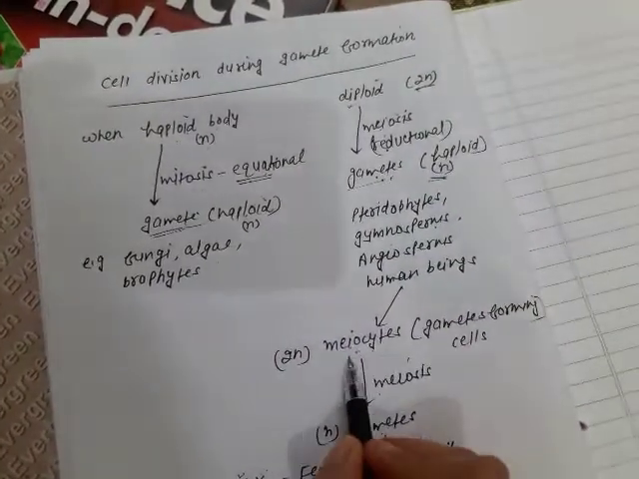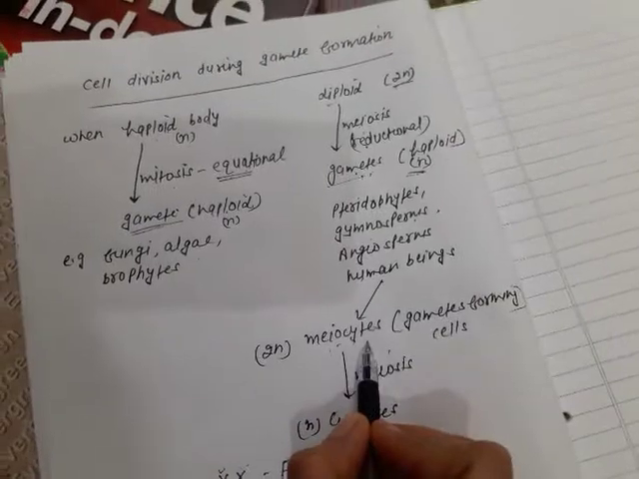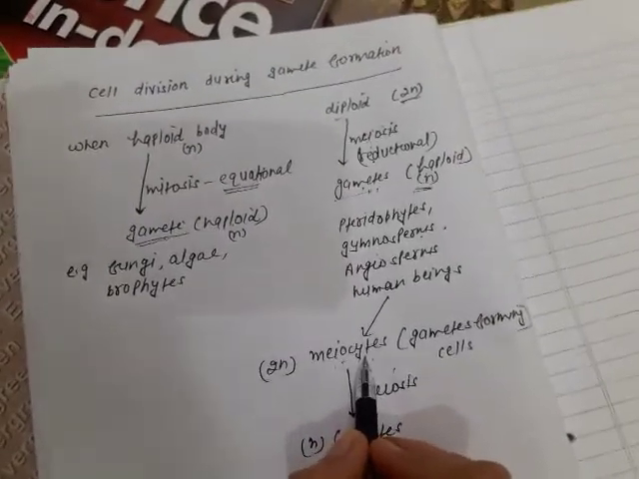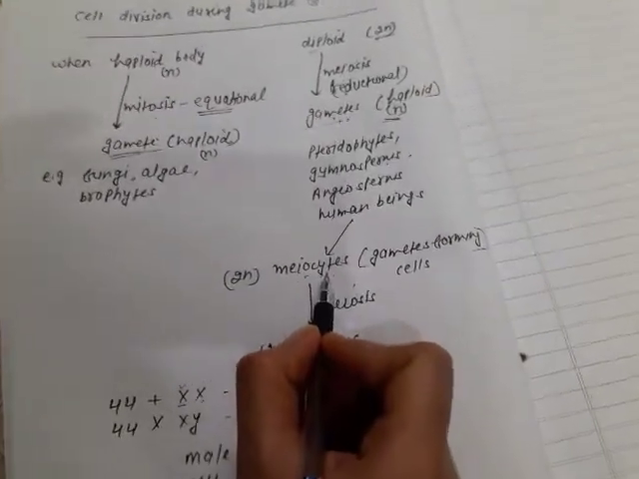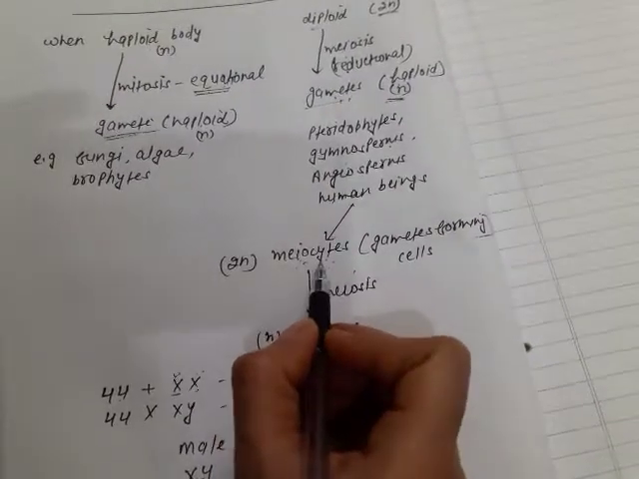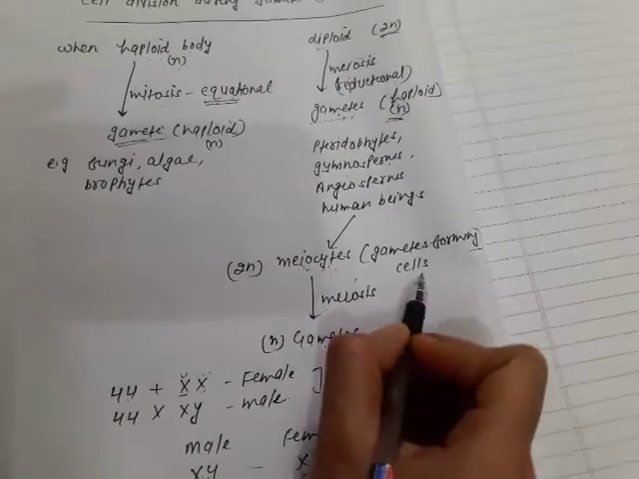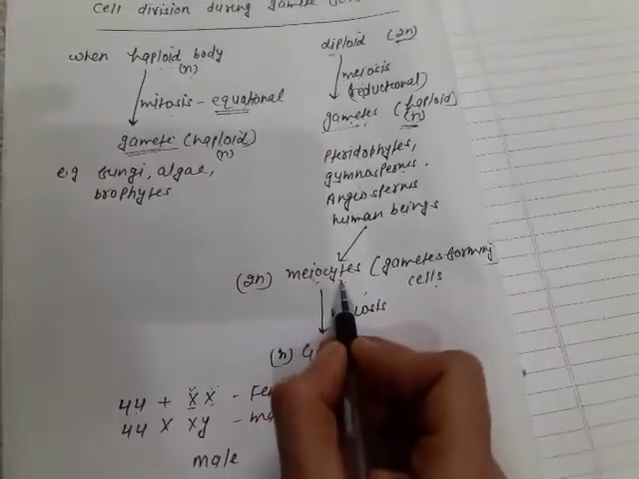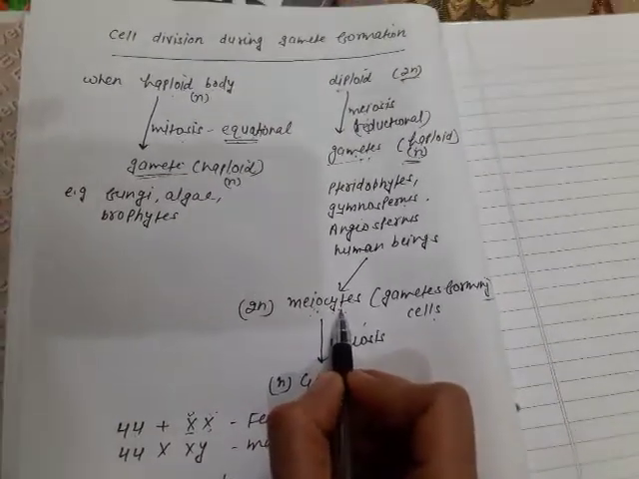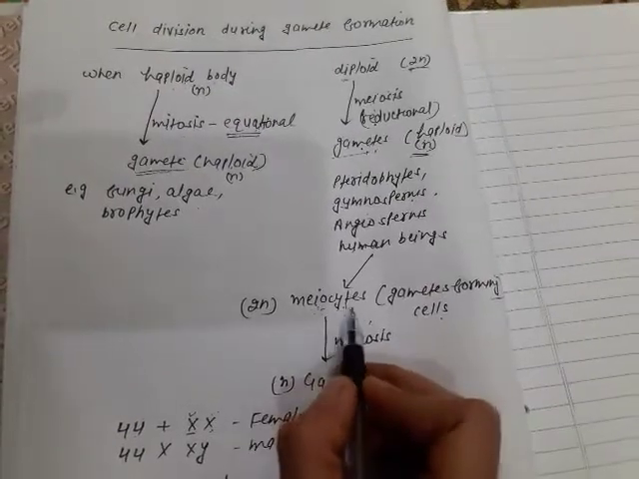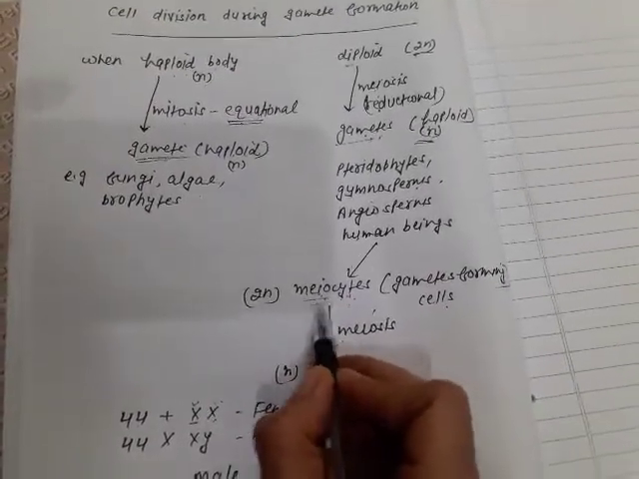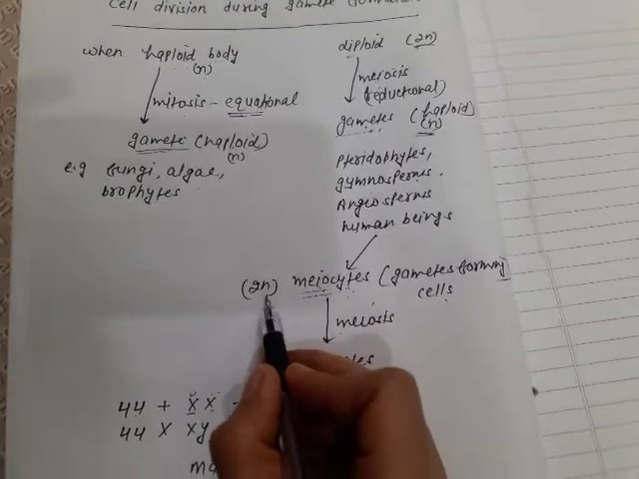meiocytes. This is a very important question. What are meiocytes and what is the ploidy status of the meiocytes? Meiocytes are the gamete mother cells, or the gamete forming cells. Simply you can say the cells which take part in gamete formation are known as meiocytes. Obviously their ploidy status will be diploid.